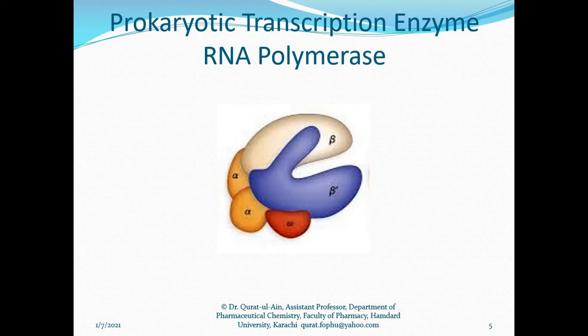However, this is the beauty of RNA polymerase, that only one enzyme performs all these functions. How does this one enzyme, the RNA polymerase of both prokaryotes and eukaryotes, perform the whole process of transcription? Because the RNA polymerase of both has different subunits. Eukaryotic RNA polymerase has 10 different subunits.